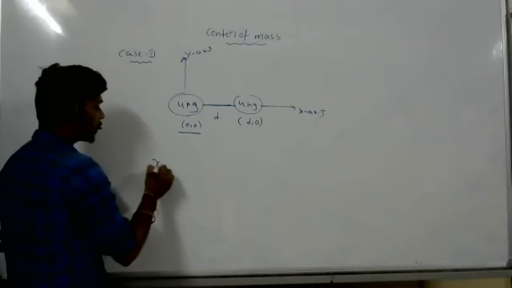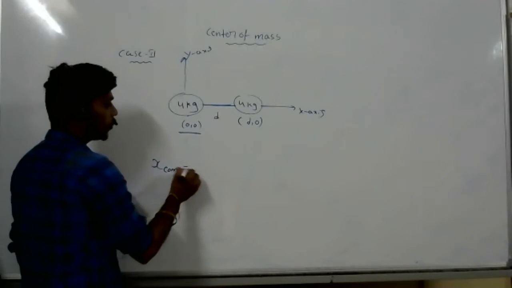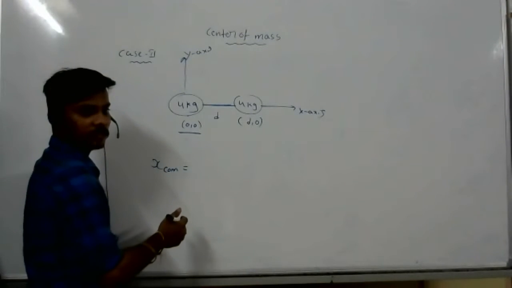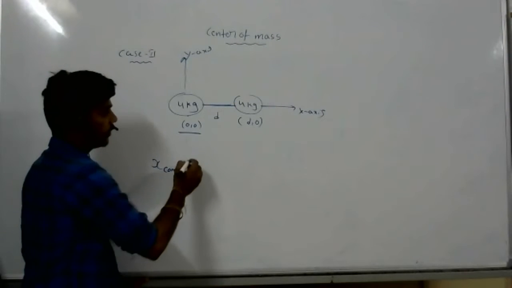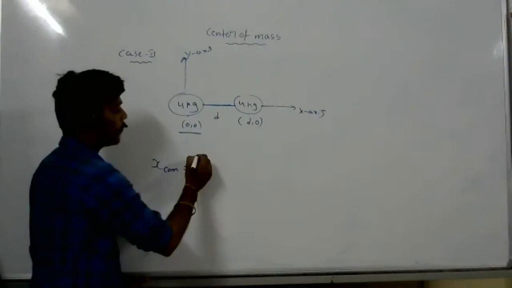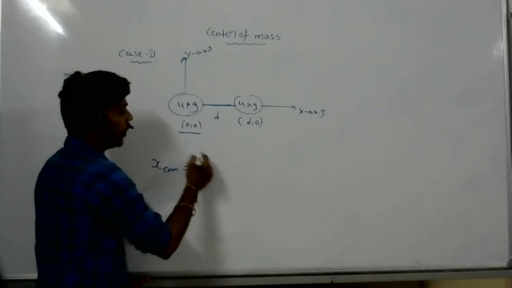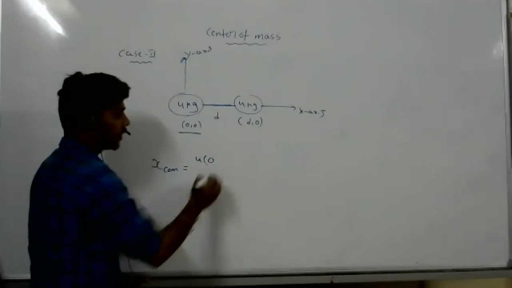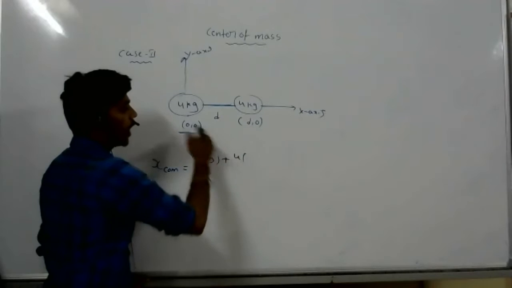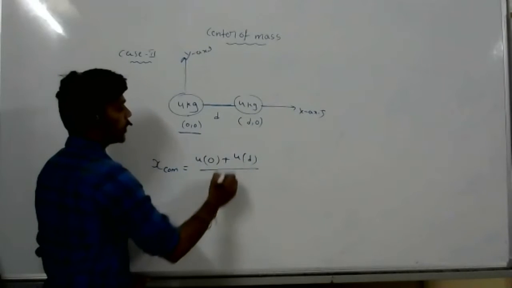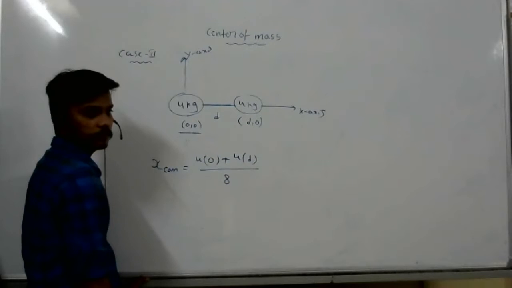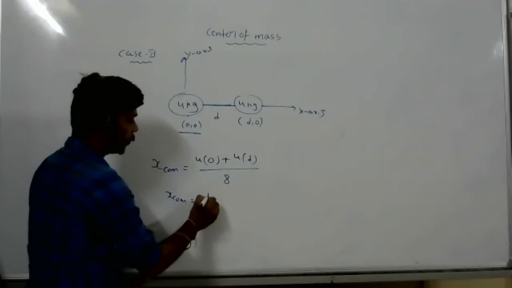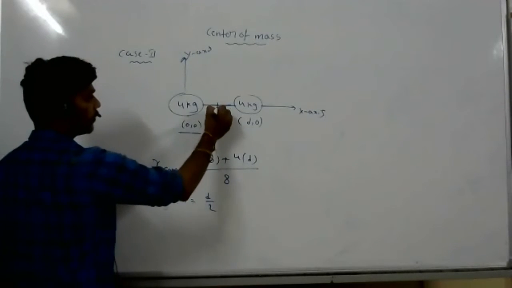Now calculate the x center of mass. X center of mass equals how much? First M1, M1 means 4. R1 how much? 0, because it is the origin. Plus M2 means 4, R2 means D. So M1 plus M2 means 8. The answer: D by 2, right? So x center of mass equals D by 2.